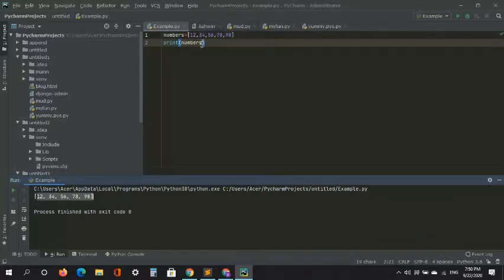But you can do some creative things with lists. Let's say you only want to print 12. I don't want to print the rest of the values. For that, you have to specify a square bracket, not a curly bracket, sorry, a square bracket. And now I'm going to tell you the concept of index number.